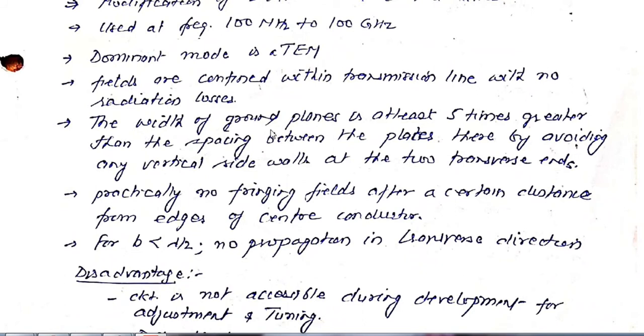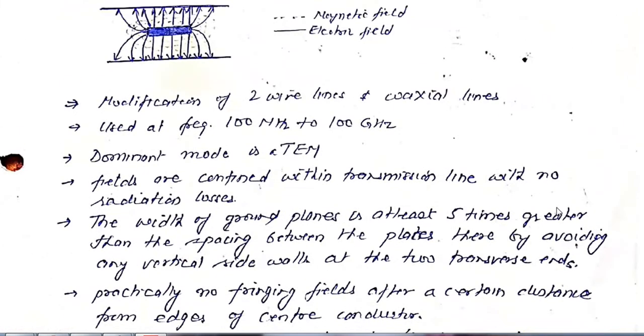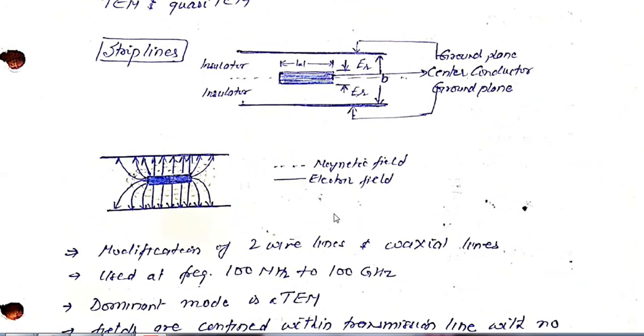The width of the ground plane is at least 5 times greater than the spacing between the plates, thereby avoiding any vertical sidewall at the two transverse ends. Also, practically there are no fringing fields after a certain distance from the edge of the center conductor. Now if B is less than lambda by 2, no propagation in the transverse direction occurs in the case of strip lines.